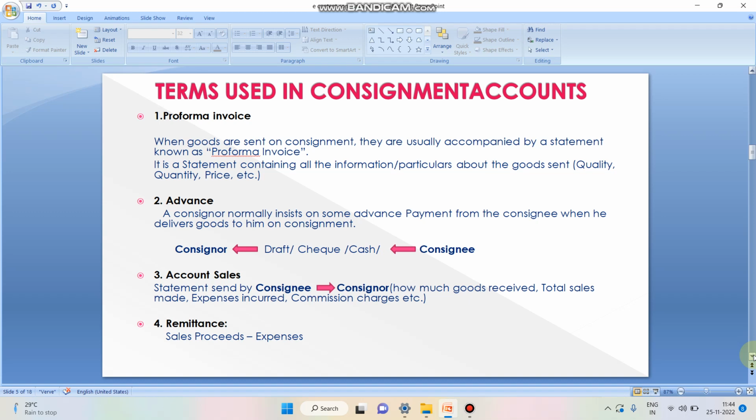Then fourth one is remittance. Remittance is nothing but after the sale is over, the consignee will send the amount of sale proceeds to the consignor after deducting his commission, the advance amount he has been paid, and the expenses he has incurred. That is called the remittance. Remittance is nothing but the act of sending money back.